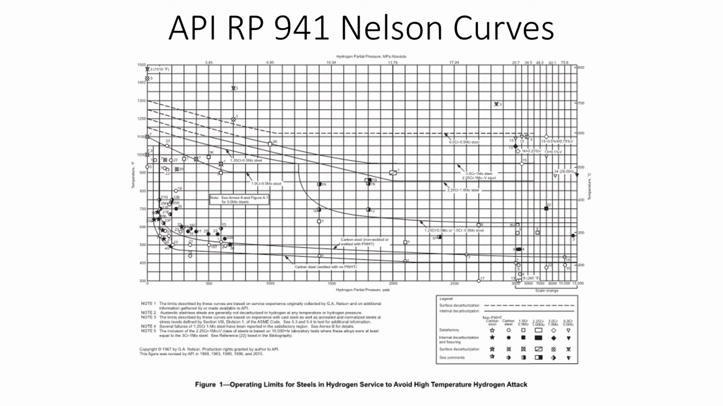The Nelson curves found in American Petroleum Institute API 941 show that there is a relationship between chrome and molybdenum content and HTHA resistance. Each curve moving upward has greater chrome and moly content. The higher the chrome and moly content within a steel, the greater the resistance to hydrogen attack. Regions under each curve represent the safe zones for operation of temperature versus hydrogen partial pressure.